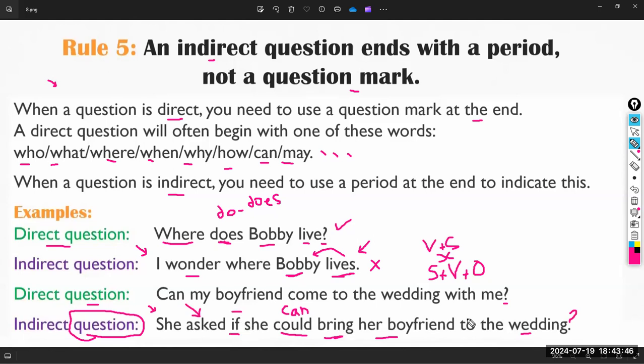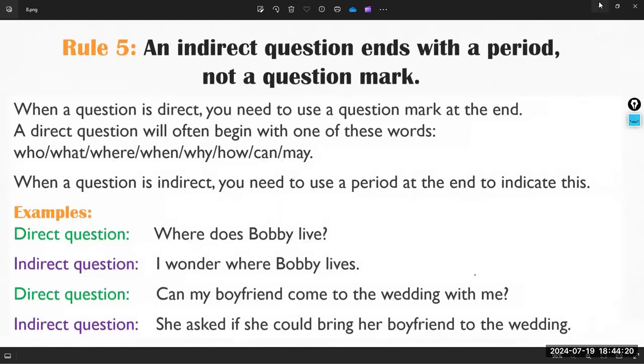We have to replace if the question starts with do, does, or maybe can, could, will, would. Because we have do, does, now in the indirect speech, I have to replace the do, does with if. So if we replace if by do or does, we put a question mark. I think I have to show you this rule.